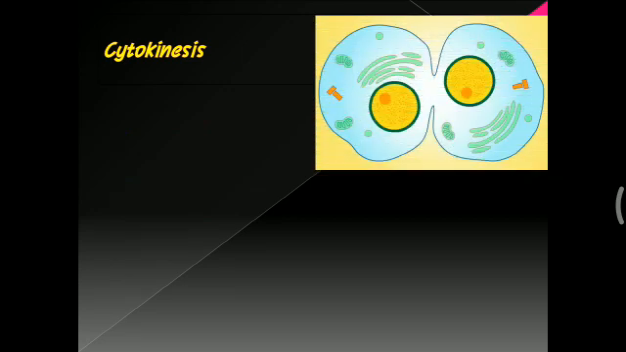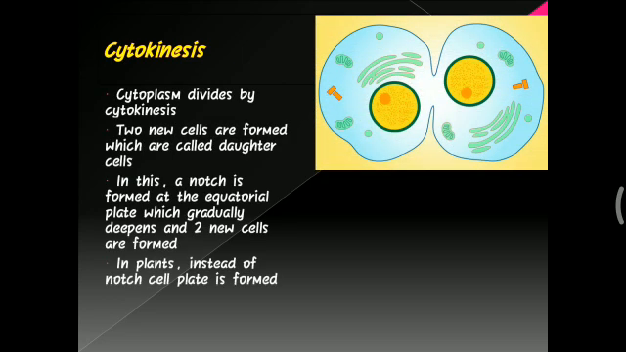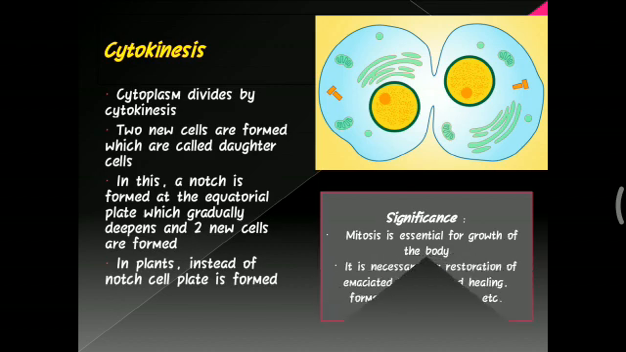Cytokinesis is nothing but cytoplasmic division. The cytoplasm is divided by cytokinesis. Here the two new cells are formed, which are called daughter cells. In this, a notch is formed at the equatorial plate which gradually deepens and two new cells are formed. You can see it in the figure also. In plants, instead of a notch, a cell plate is formed. Notch is nothing but the constriction which takes place between these two cells which are completely separated. You can see the difference in the figure.